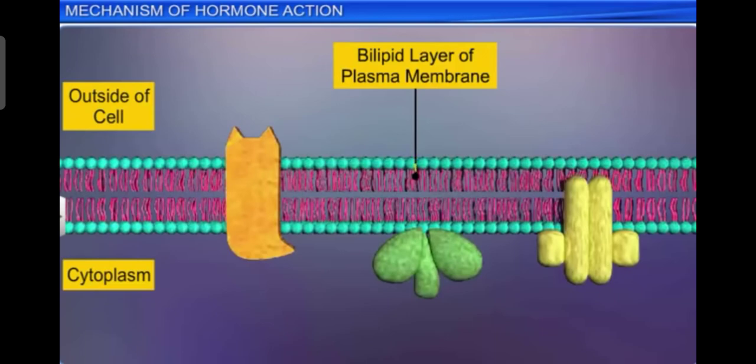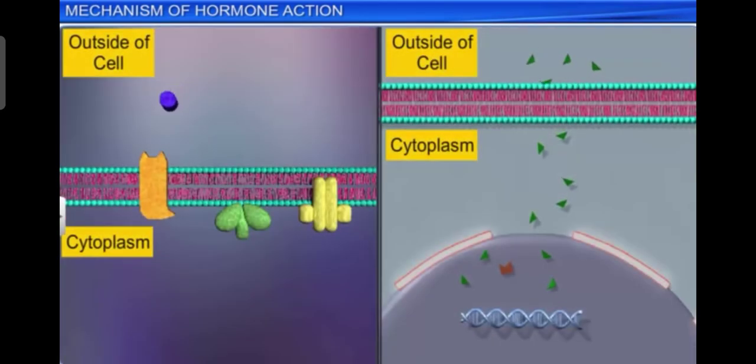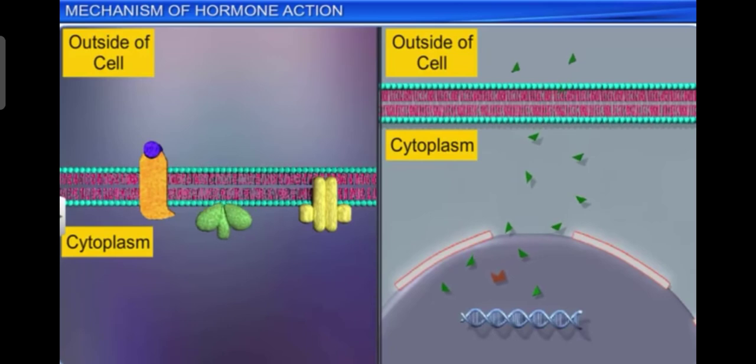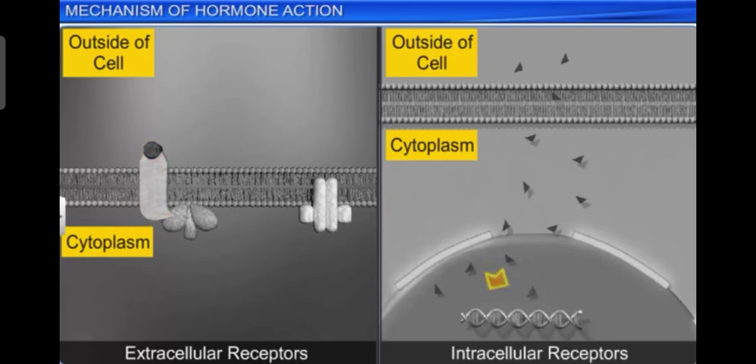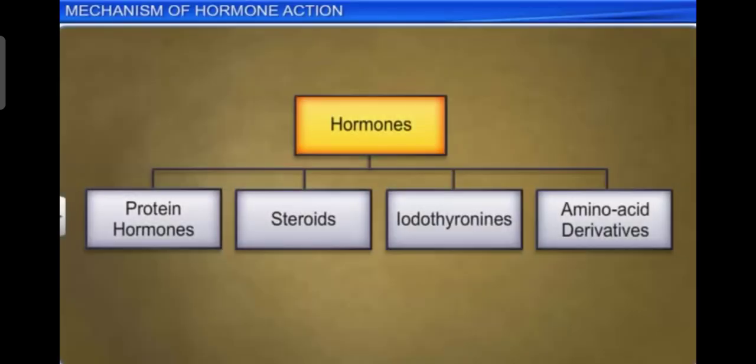Binding of hormone to its receptors leads to formation of a hormone-receptor complex, and each receptor is specific to one hormone only, and hence receptors are specific. Hormone-receptor complex formation leads to certain biochemical changes in the target tissue,